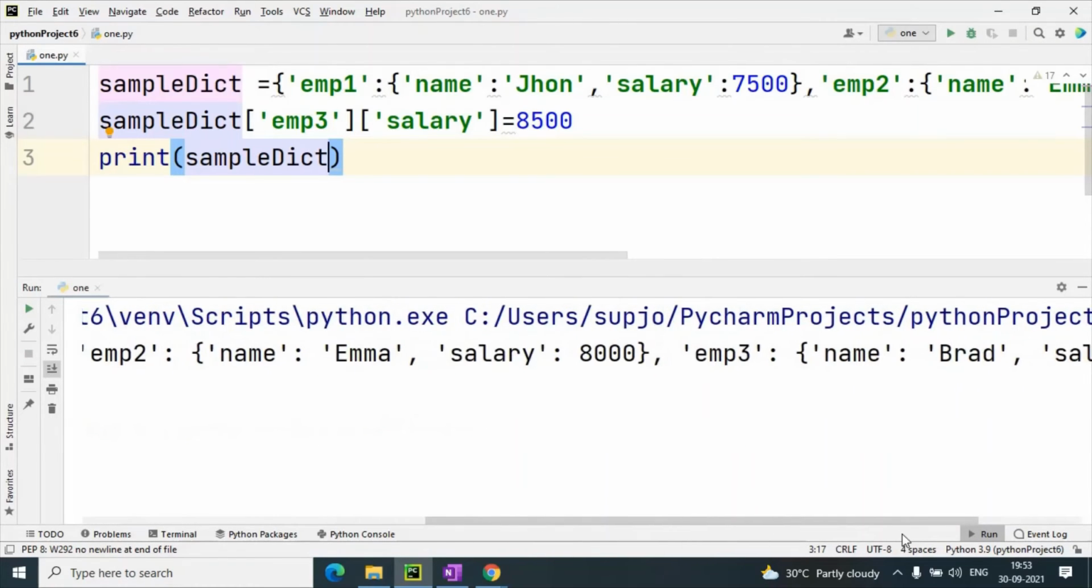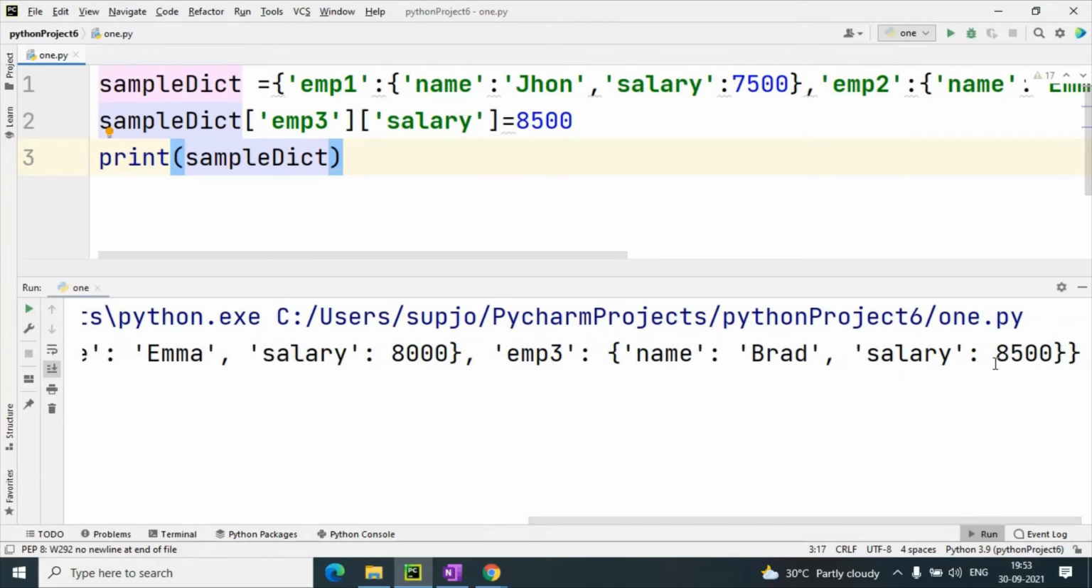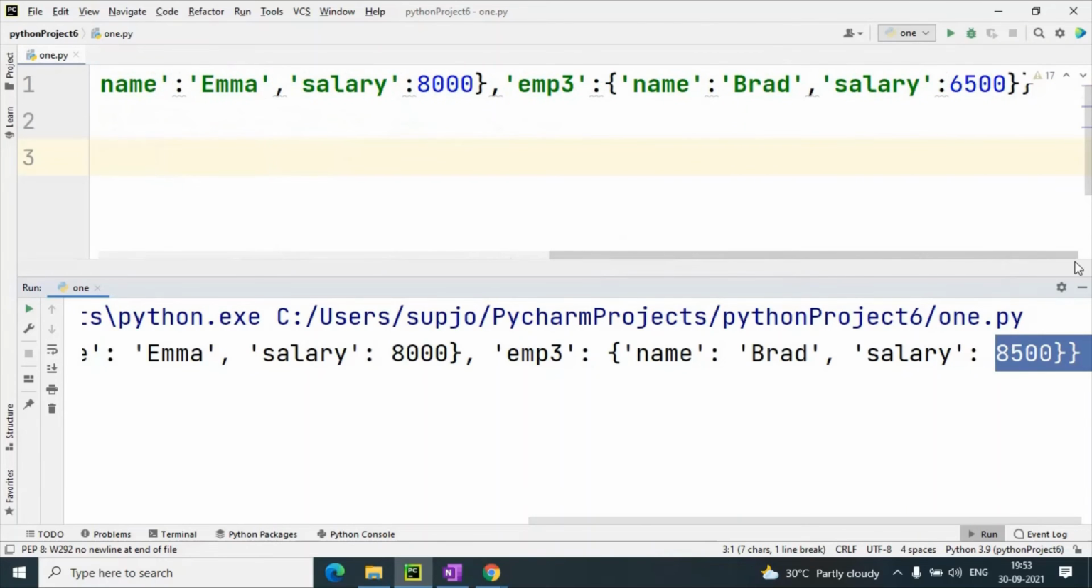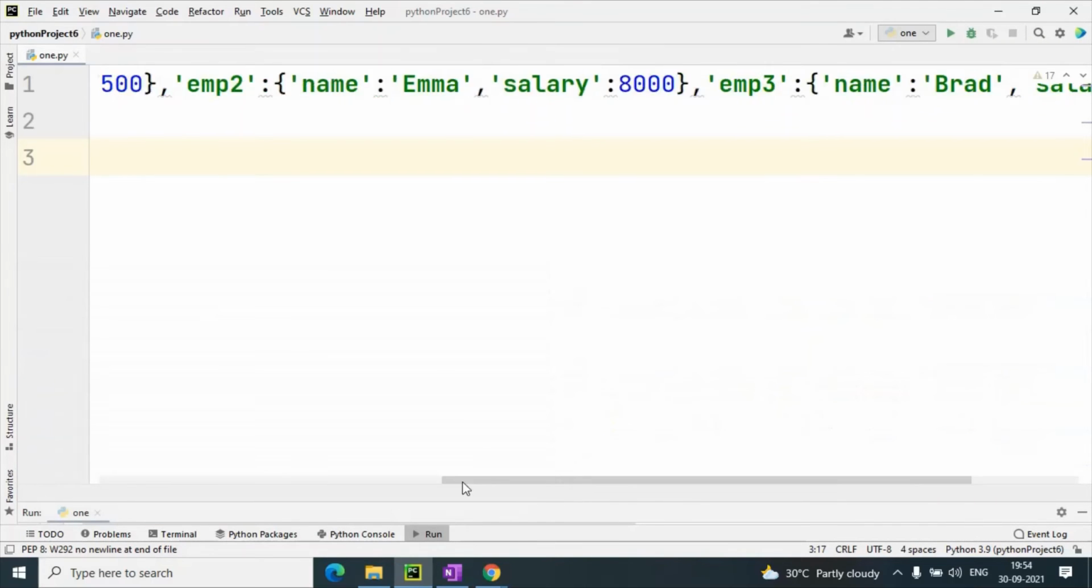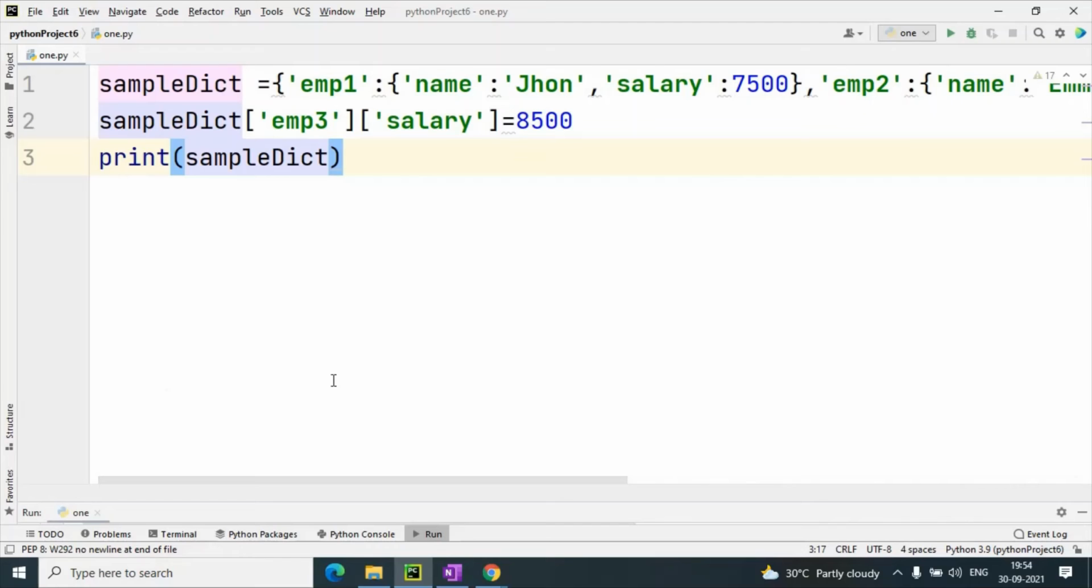Now the salary of Brad is here 8500. Before that it was 6500. Now the salary is 8500. Understand the code? Yes, sir. Okay.